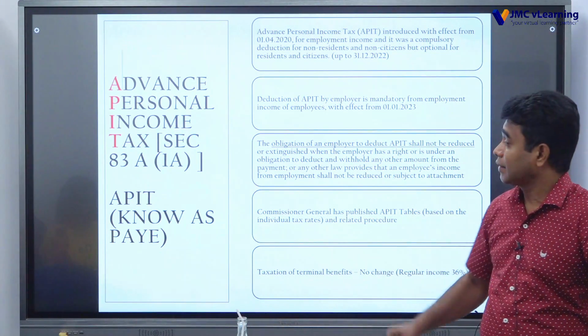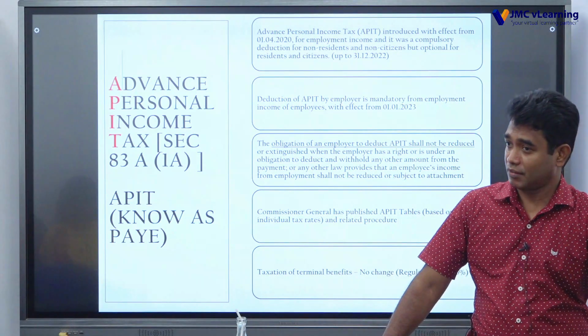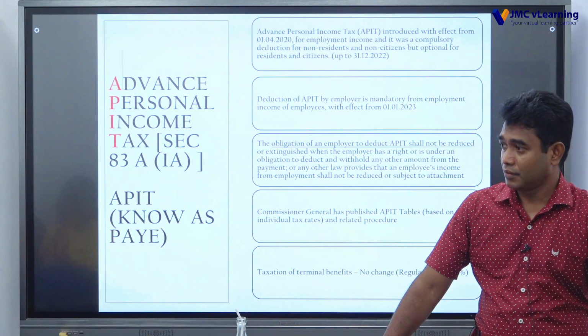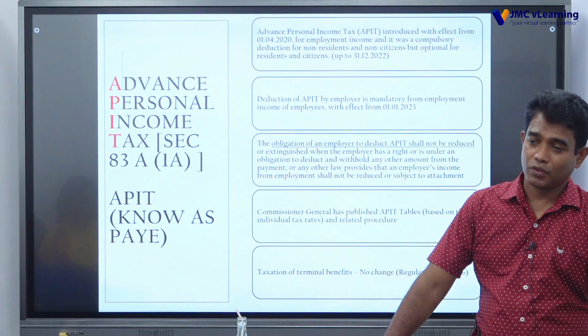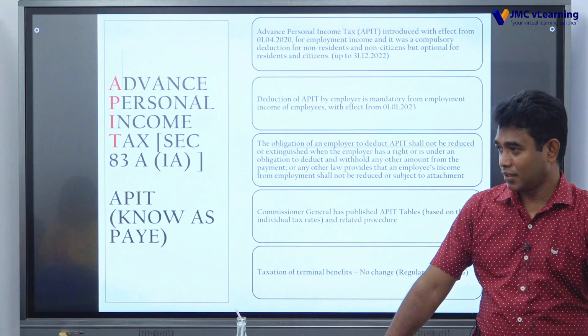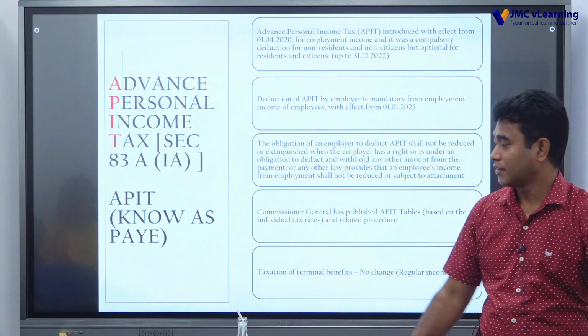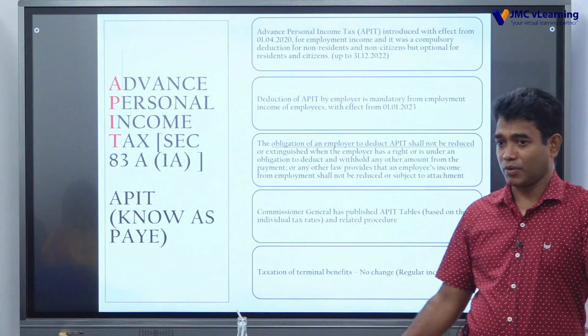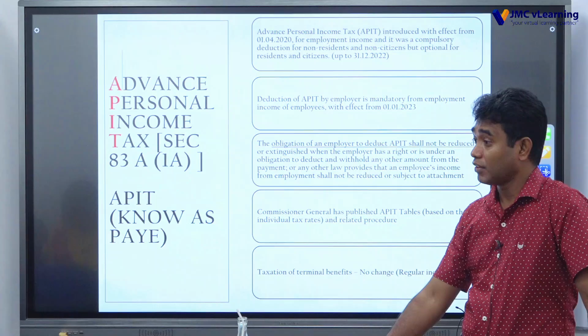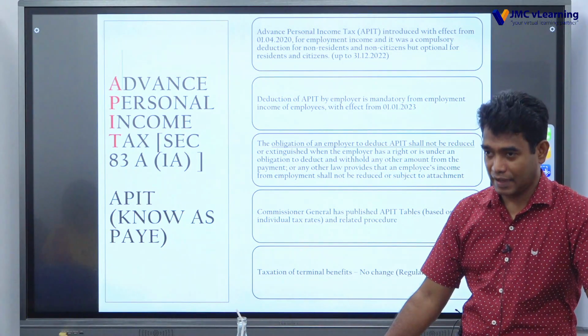But because of the tax, he is not in a position to deduct that. Once the tax is deducted, the employer cannot recover that loan repayment.